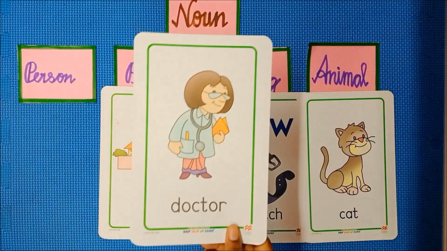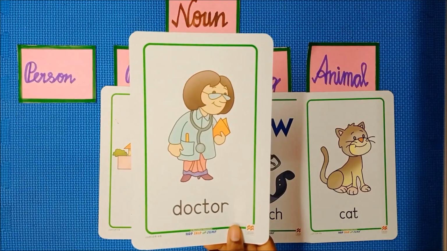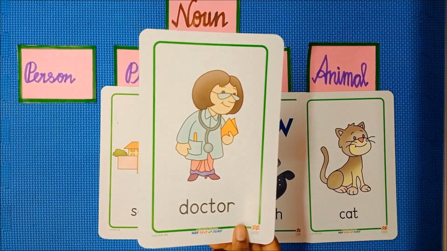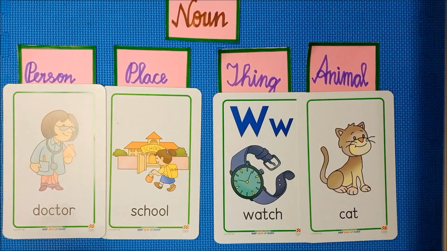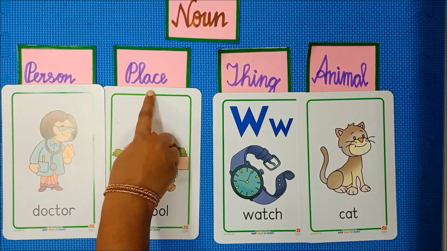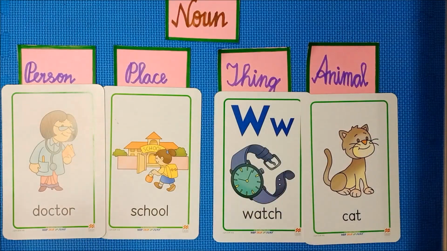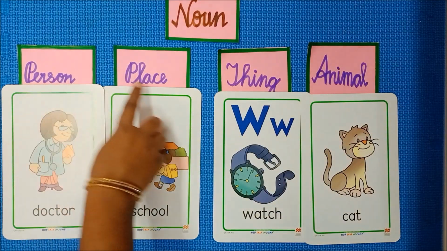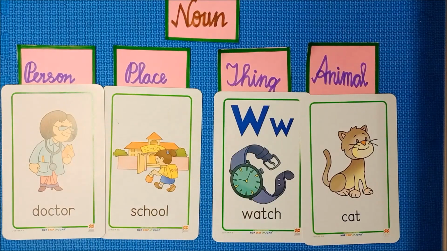Look at the next card. Who is he? Who is she? Yes, she is a doctor. So she will come in the person category. Have you all understood, children? So person, place, thing, animal. So noun is a name of a person, place, thing or an animal.